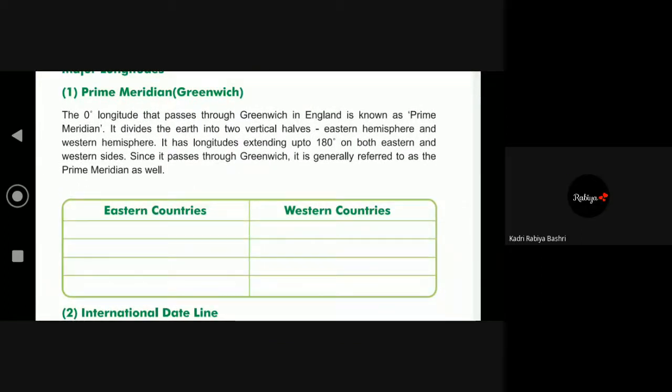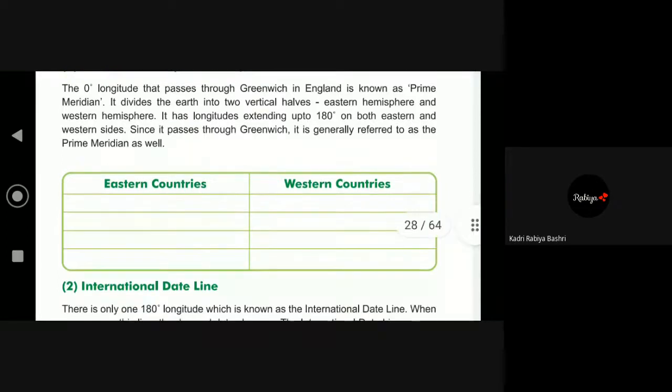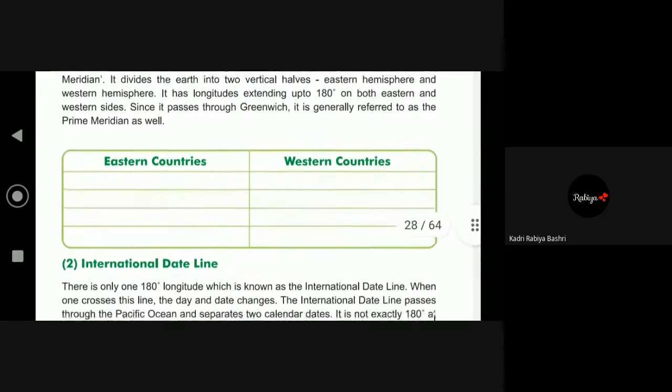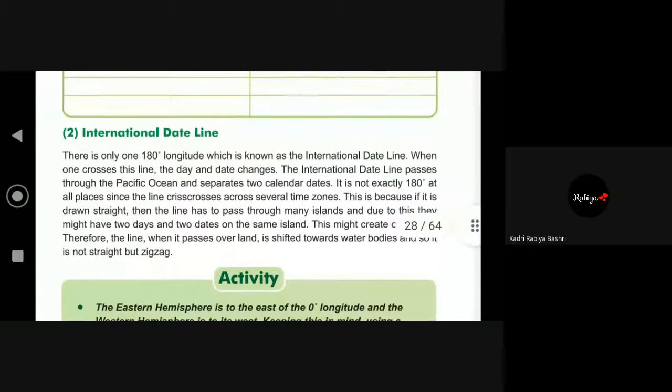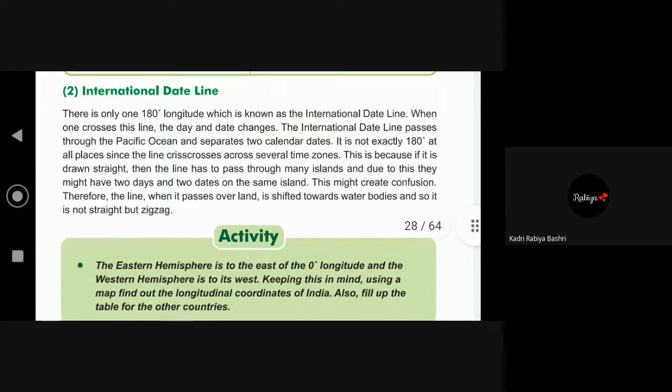Ma'am, can I say? What is your good name? Rabia. I was asking one question, but the answer is already discussed. It has longitudes extending up to 180 degrees on both eastern and western sides, right? Arey, why don't you people let me speak also? Only one thing you want to answer, ma'am. When I ask questions, everyone is left.